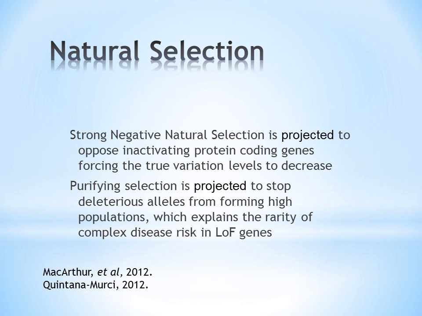According to Quintana-Mercader's less is less hypothesis, LOF variant comparison between published genomes is complicated by differences in sequencing technology, variant calling algorithms, and gene annotation sets between studies, and by the expectation that LOF variants will be highly enriched for false positives. The basis for this predictive enrichment is that strong natural selection is expected to act against the majority of variants inactivating protein coding genes, thereby reducing the amount of true variation at these sites relative to the genome average, whereas sequencing error is expected to be approximately uniformly distributed.